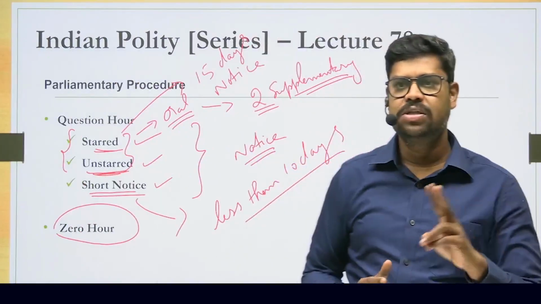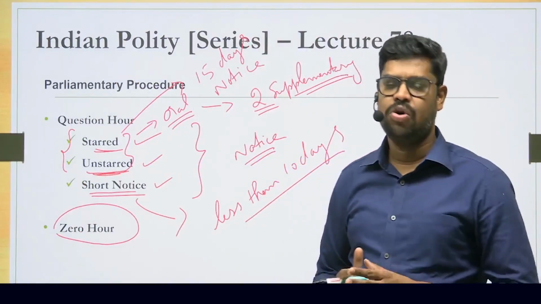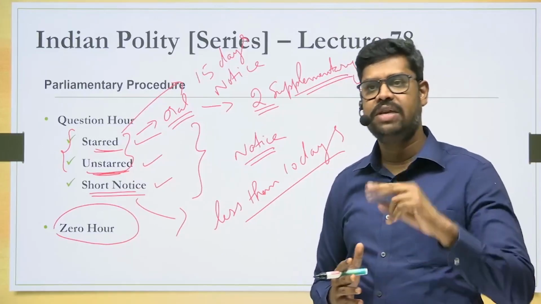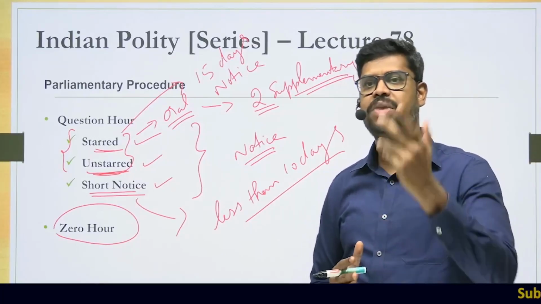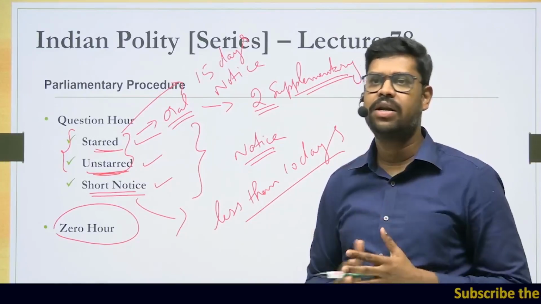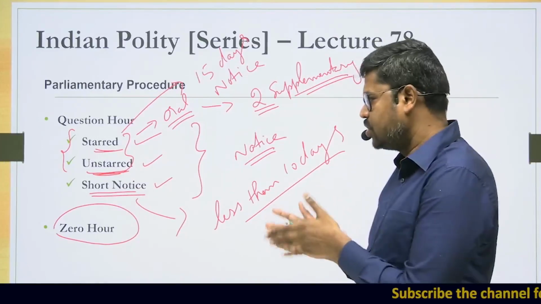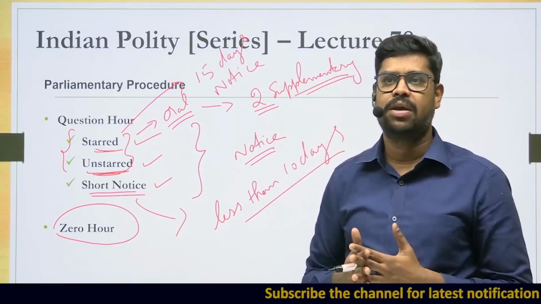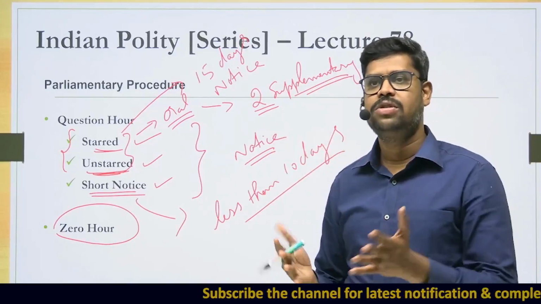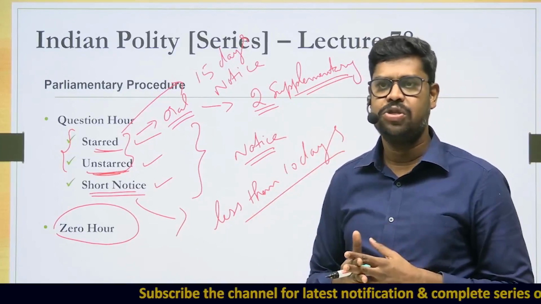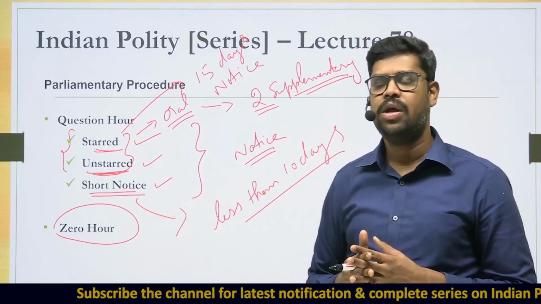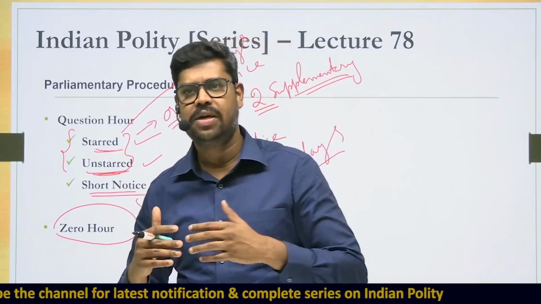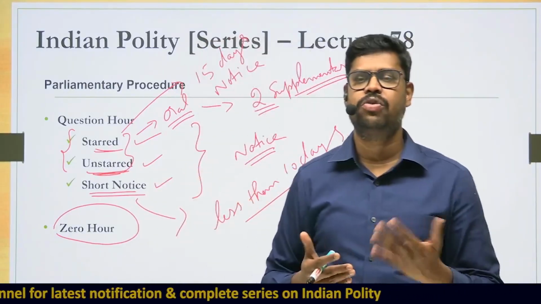But however, what is the difference between a question hour and a zero hour? In a question hour, if an MP has to raise a question, he should always give a prior notice, a notice of minimum 15 days, a notice of less than 10 days. But when it comes to the zero hour, let us assume an MP wants to ask the question, on the same day he can give the notice, and then on the same day he can ask the question, is what he can do in a zero hour. So zero hour means that you are bypassing all the formal procedure, and if you immediately want to ask a question, you can ask the question.